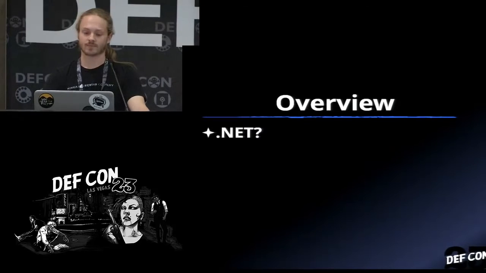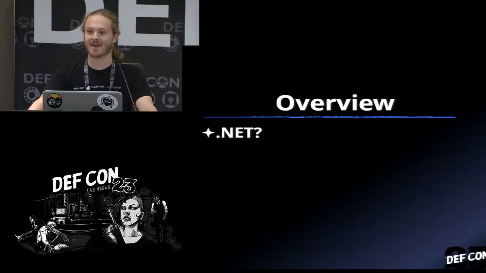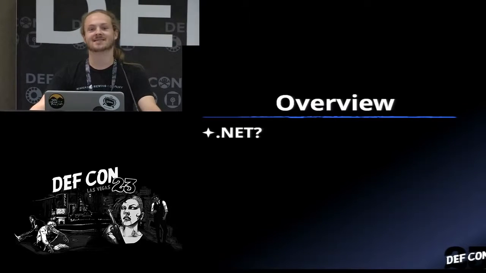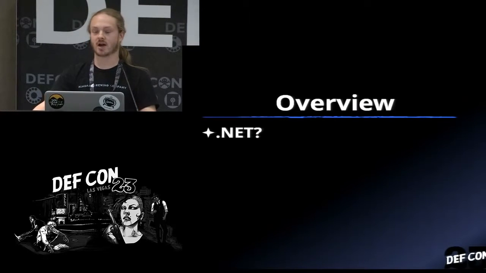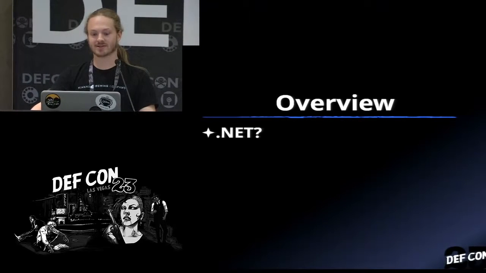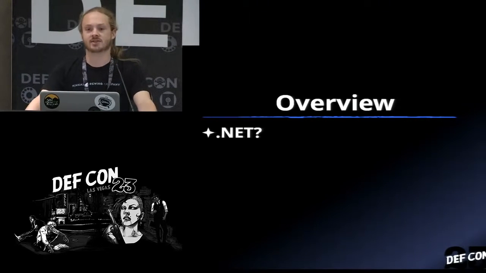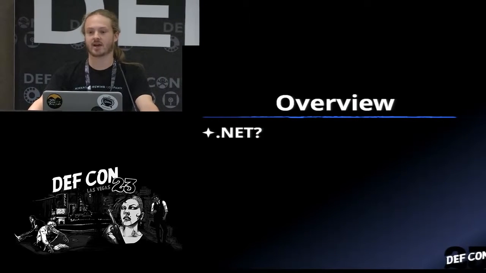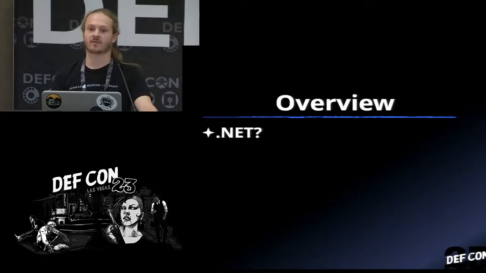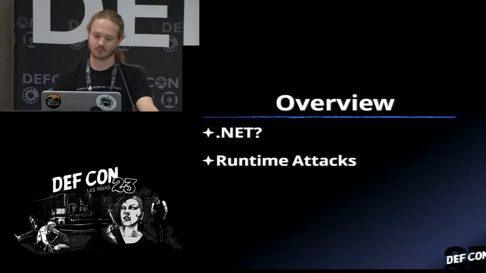So, overview. .NET. Why do any of us care about hacking .NET applications? Well, like I said, I was at the New Developers Conference in Oslo, Norway, and 80% of the attendees there were .NET developers. And there are constant jobs up online for .NET development within enterprise. They're building enterprise-level applications, SQL databases, fingerprint readers, etc. So there's a big market for .NET developers, but there's not really people attacking .NET.